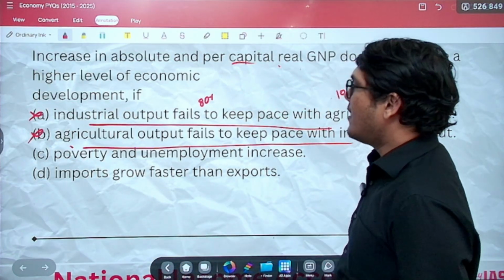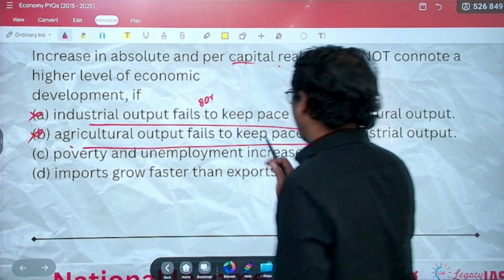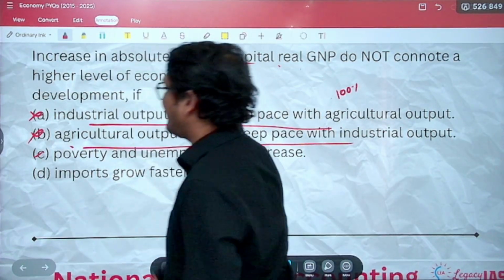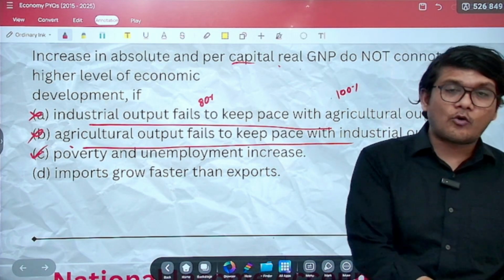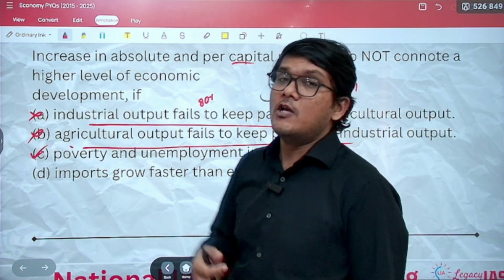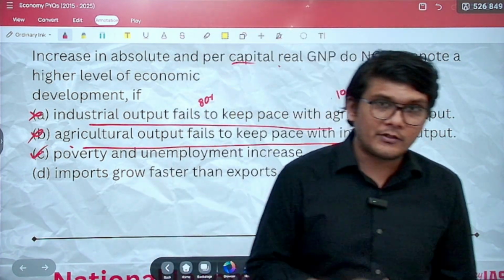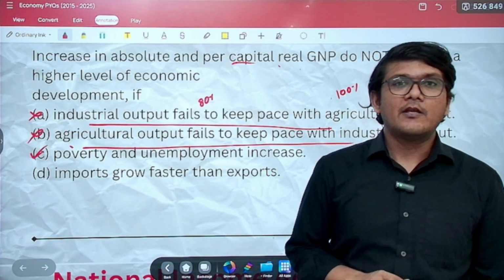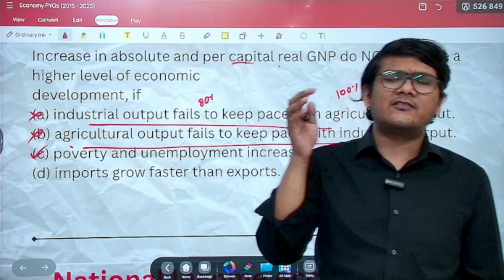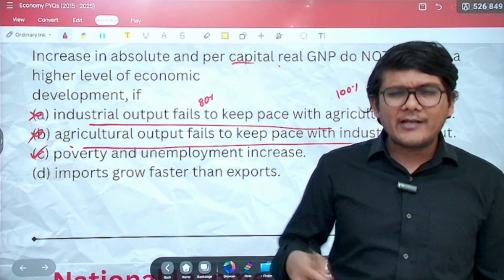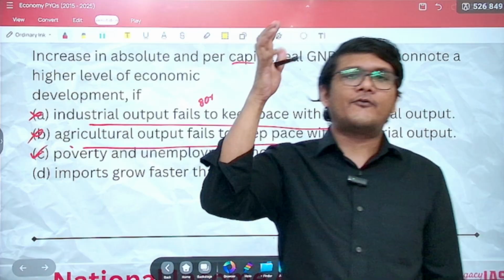Let's move ahead. Third, poverty, unemployment increases. Yes, that is correct. You know what is development? Not just the quantitative but the qualitative improvement. So unemployment should decrease, poverty should decrease, illiteracy should decrease, right? Maternal mortality should decrease, infant mortality should decrease. All of these things contribute to the development of a nation.